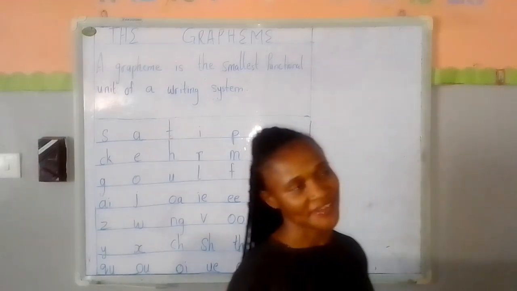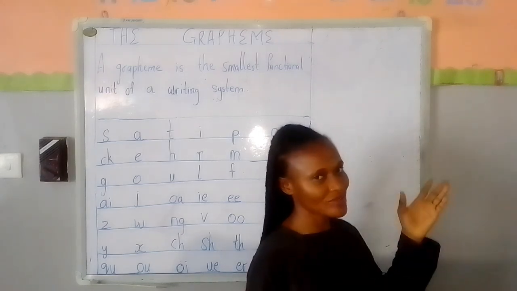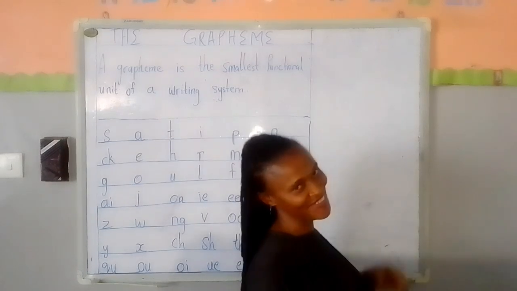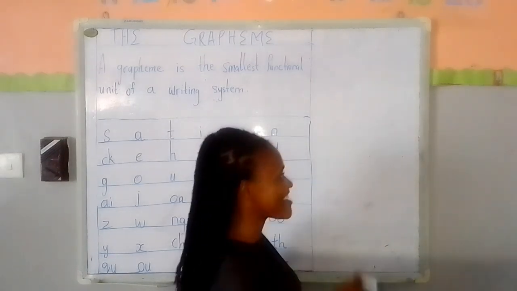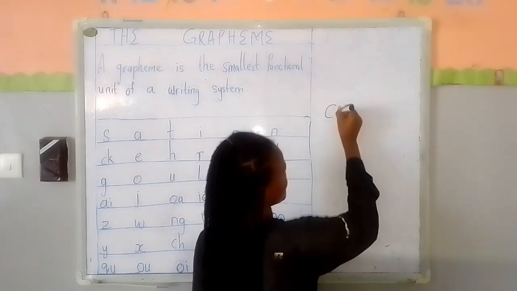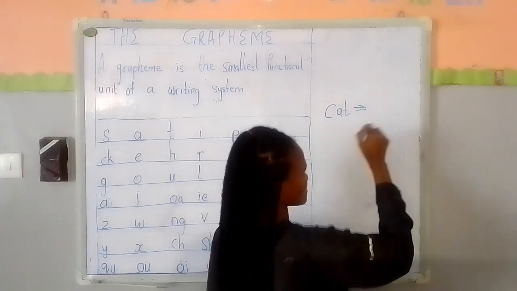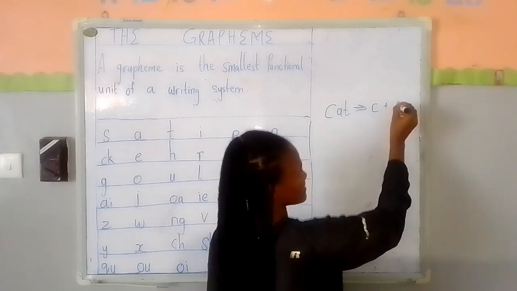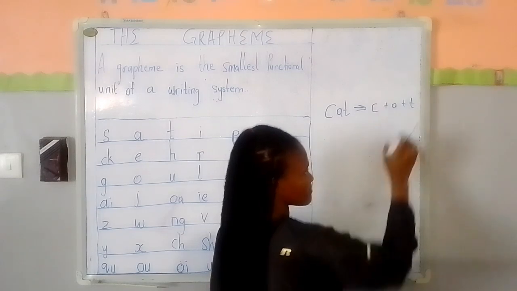Let's take for example, we're going to be breaking some words into smaller chunks before we look at the graphemes together. I believe that you want to watch and sound the graphemes with me. Alright, the first word we're going to be looking at is cat. The word cat has 3 letters, K, A, and T. 3 letters, 3 graphemes.